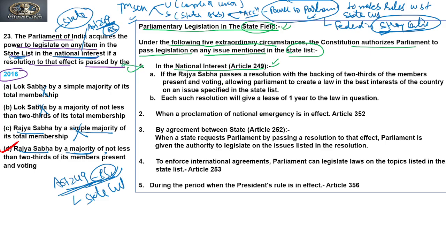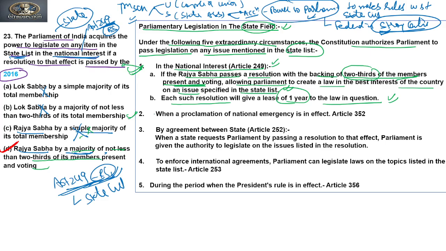It says that if the Rajya Sabha passes a resolution with the backing of 2/3 of the members present and voting, right? This is where the question was asked from: a majority of not less than 2/3 of its members present and voting, not a simple majority. This allows Parliament to create a law in the best interest of the country on an issue specified in the State List. Each such resolution will give a lease of 1 year to the law in question. So the lifetime for this is 1 year. This is the first circumstance.